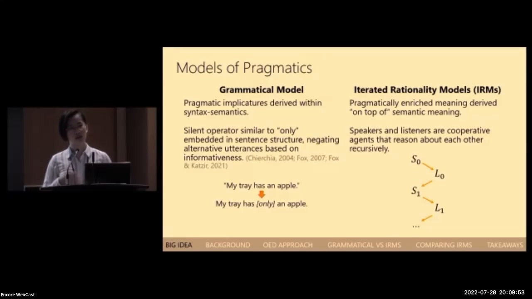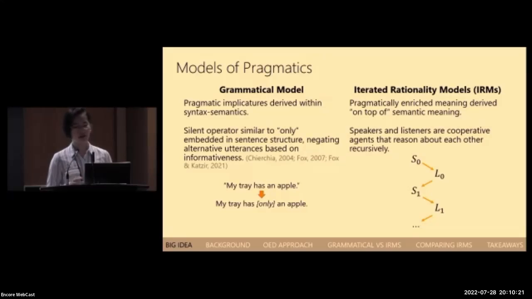Broadly, under the grammatical model, pragmatic implicatures are derived within the syntax semantics. A silent operator with a meaning similar to "only" is embedded in the sentence structure. So for example, the sentence, "My tray has an apple," might be interpreted as meaning "My tray has only an apple." The second category, iterated rationality models, or IRMs, propose that pragmatically enriched meaning is derived on top of semantic meaning.